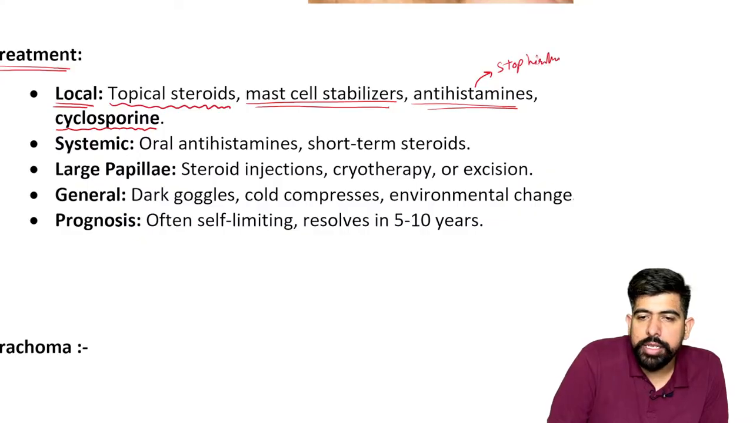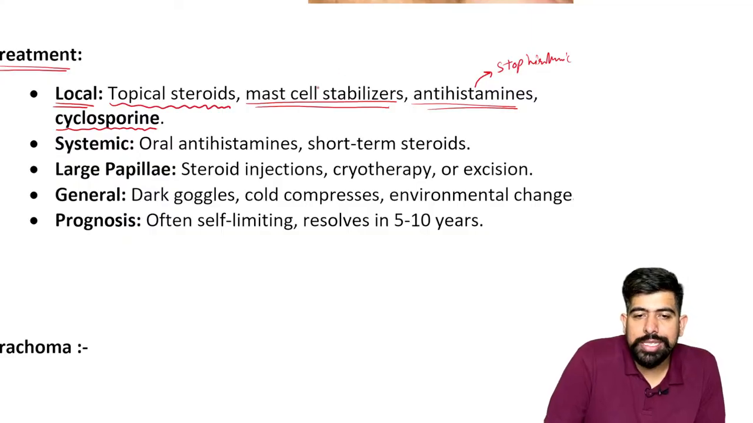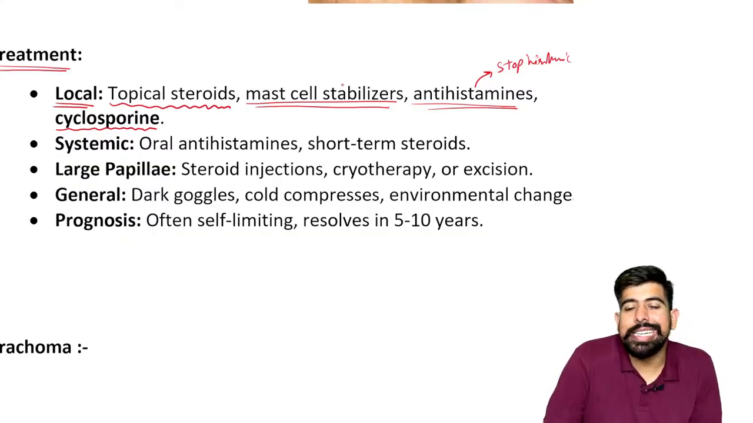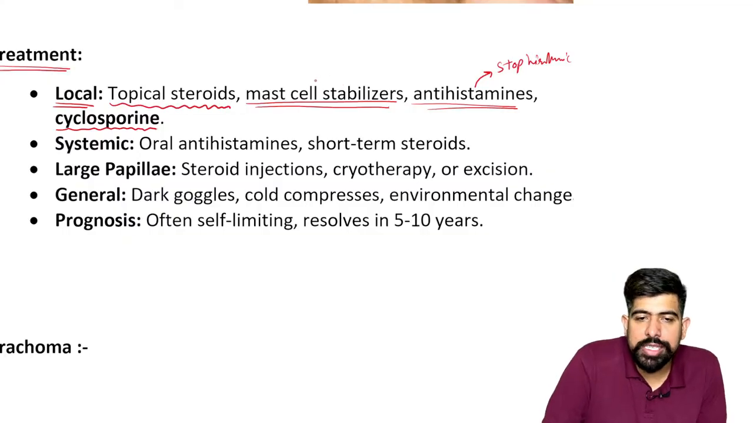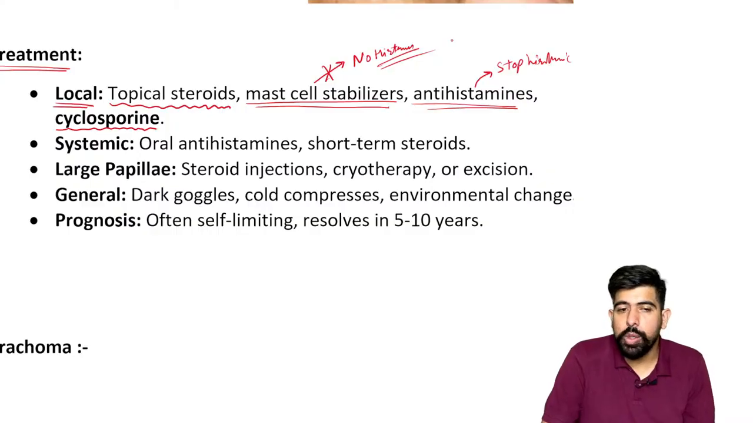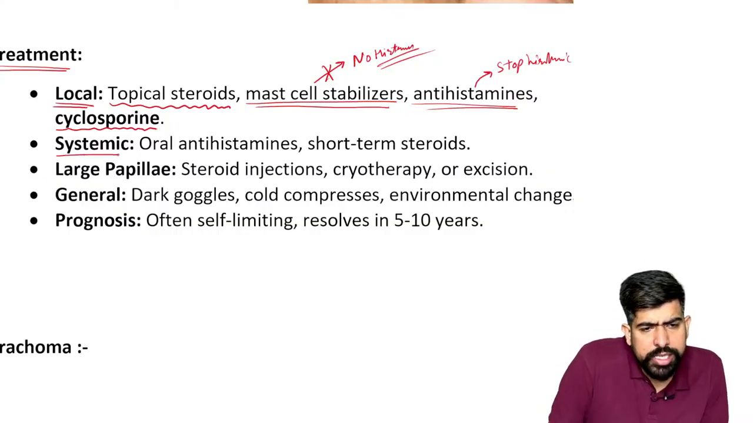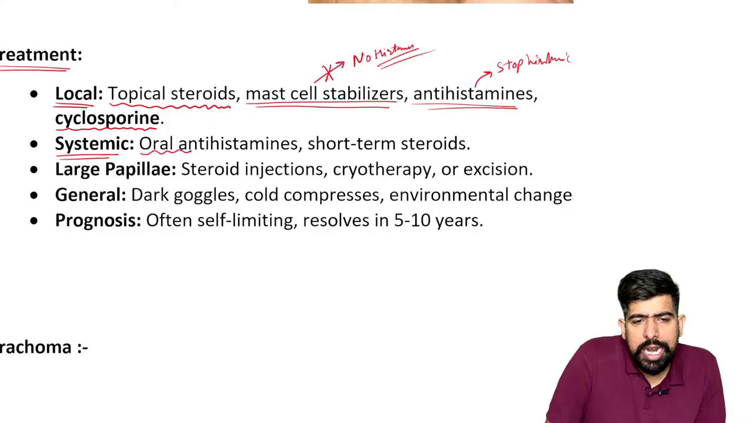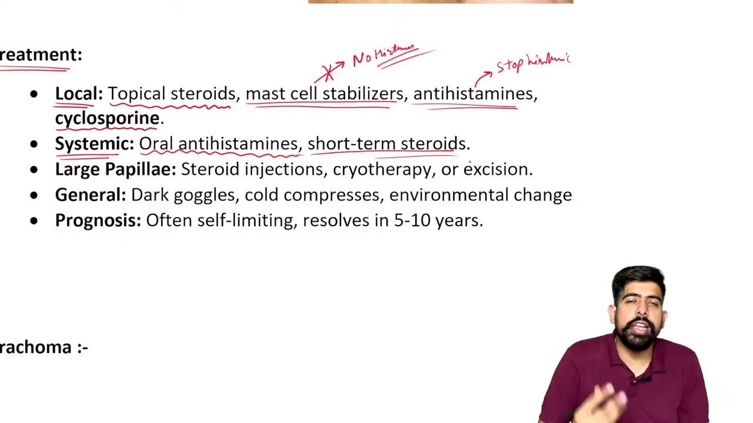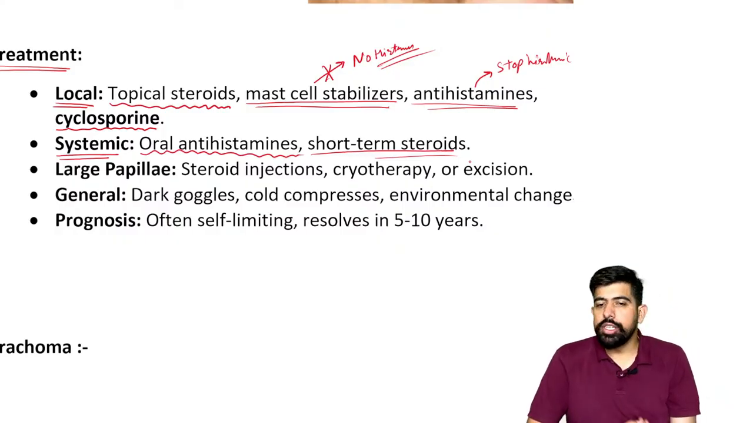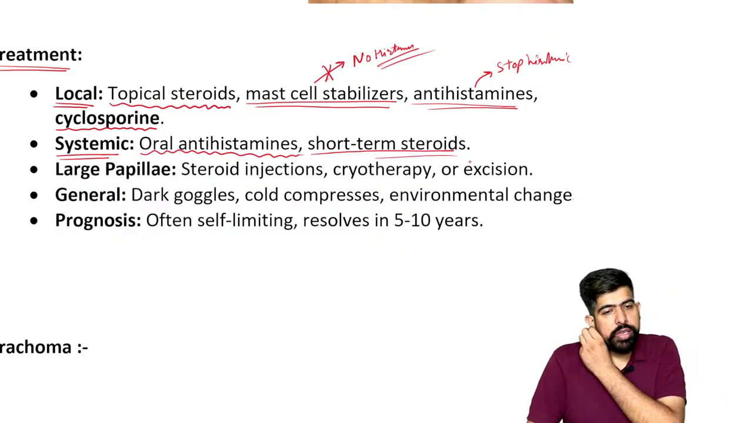Or the mast cell stabilizer. You know very well the mast cell secretes the histamine. So if we stabilize the mast cell, there is no histamine release, so no histaminic reaction will be seen over there. Also, in the systemic form, we can give oral antihistaminics, and a short-term steroid can also be given.